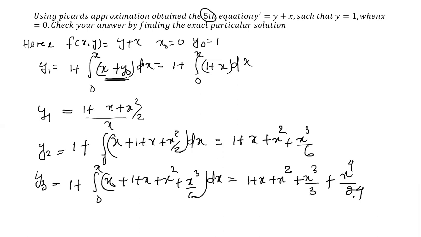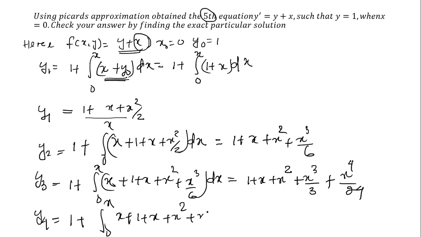y1, y2, y3 have been found. Up to y5 we need to calculate, so now we find y4. y4 is 1 plus the integration from 0 to x of x plus y, where x remains the same and y is replaced by y3, that is 1 + x + x² + x³/3 + x⁴/24, with dx.